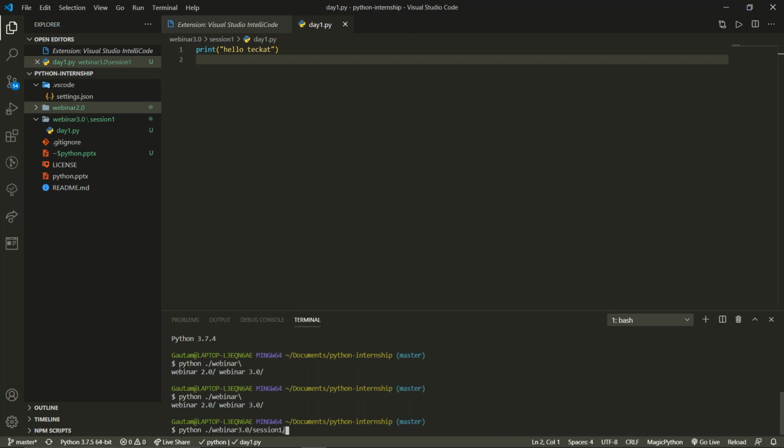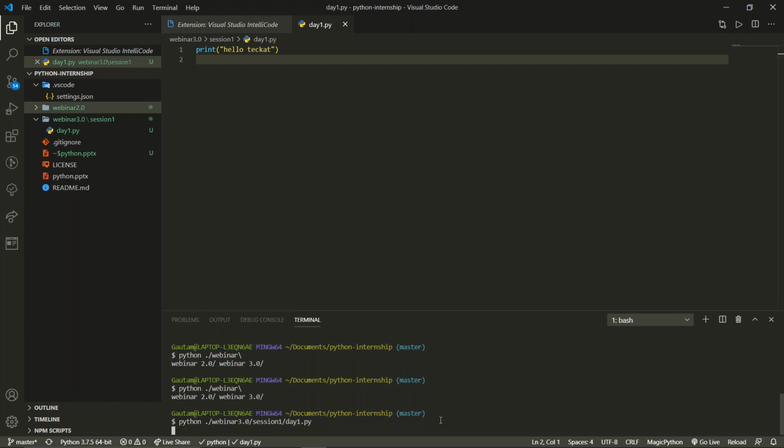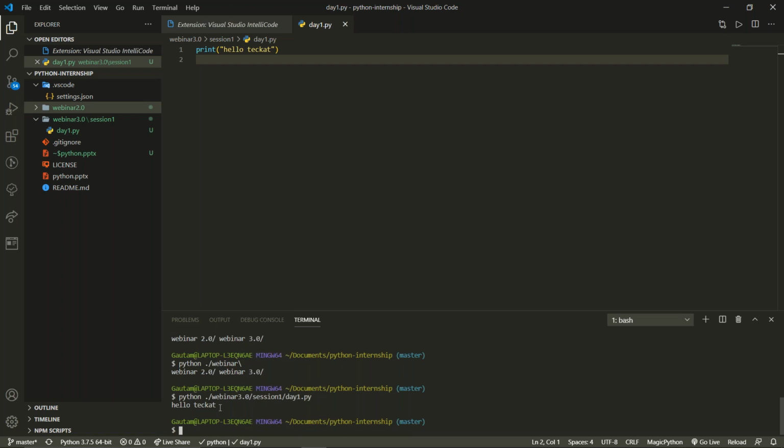Now I'm changing the path, webinar 3.0, and inside this I will write execute session 1, and inside it I will execute day 1.5. So this is how I'm writing the path. It's the same path that is given over here. You need to write that same path and then execute it. When you execute it, you will find that it is giving us hello Teckat. So whatever you want to write, you can write it over here and execute it.